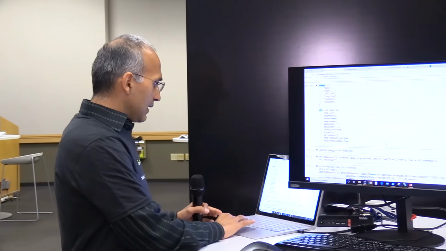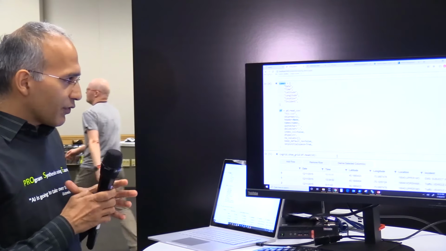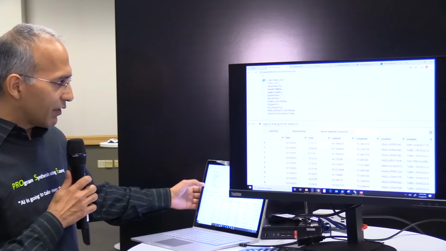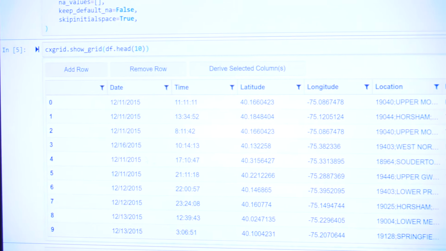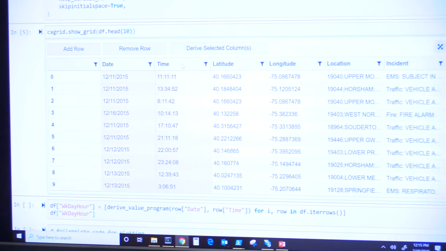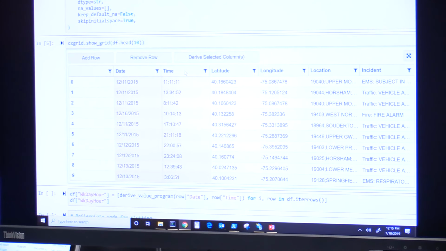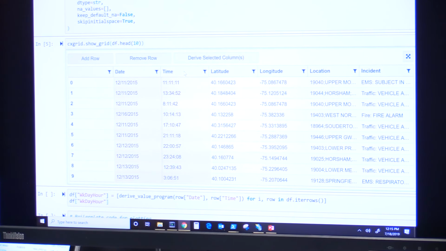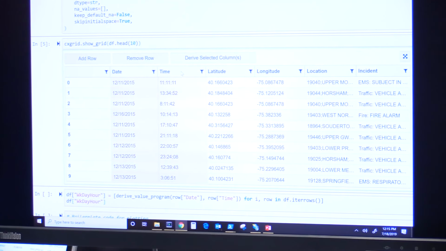So let me use this interactive grid to view the data that we just read from the CSV file, the 911 calls data set. And what we see here is that there is a date column and there's a time column that reflects the date and time for the various 911 calls that happened. Now suppose I want to figure out when are 911 calls most common, as in what time of the week. Is it on Monday mornings or Wednesday afternoons?